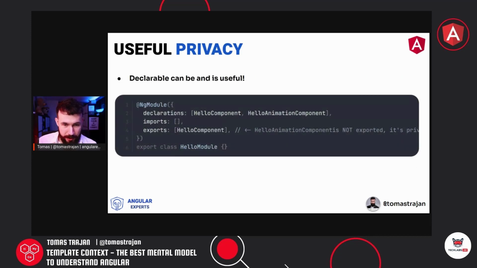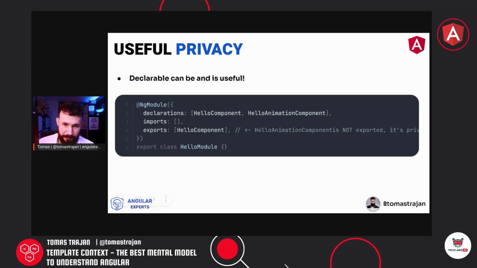So let's imagine a situation where we have a hello module which has a hello component, but also a hello animations component, which, for example, shows some animation of a waving hand next to the name of the person which we try to say hello to, right? But this hello animation component should not be exported and not be used by other parts of the application. And that could be a very cool example of a useful privacy.